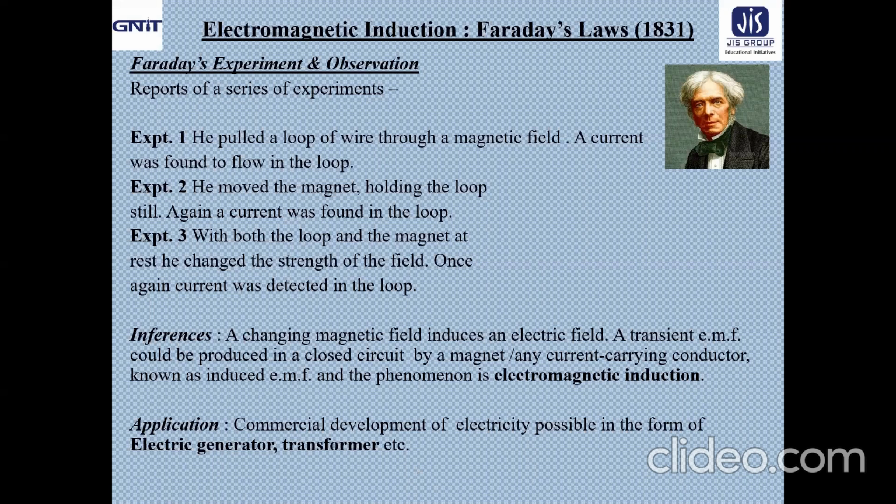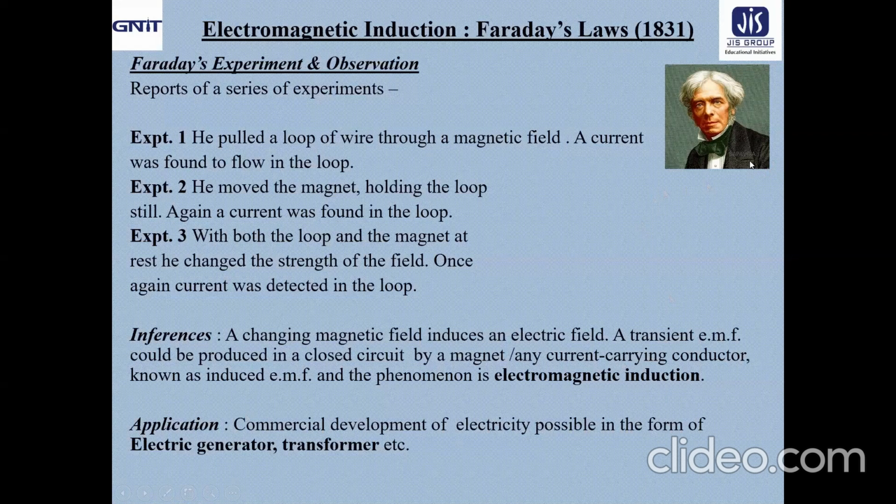That is way back in 1820. Naturally, at that point, the scientists looked for the reverse effect. That means, is there any possibility to produce the electric field or the current by magnetism?